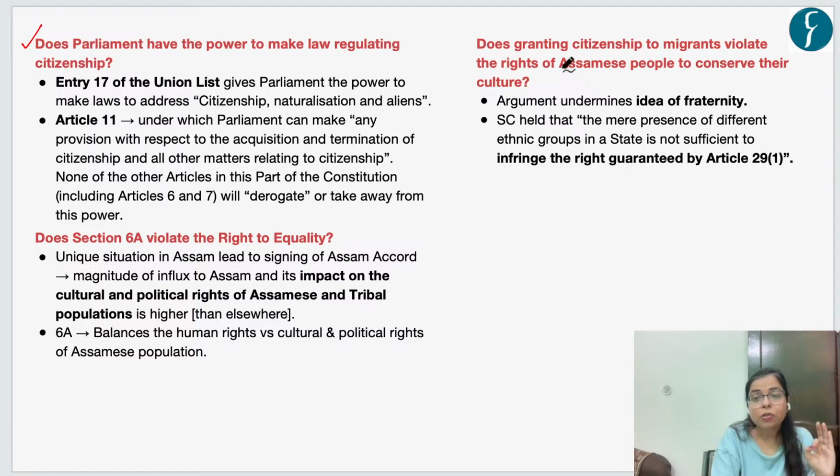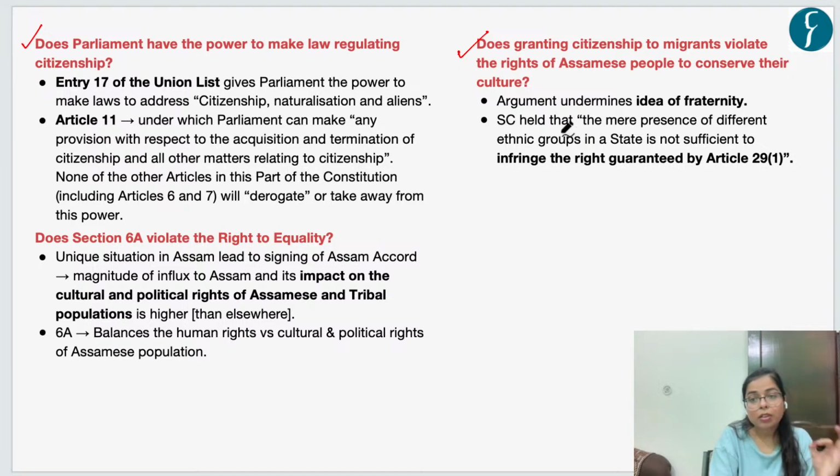And on the third question, that does granting citizenship to migrants violate the right of Assamese people to conserve their culture? In this, the Supreme Court made a beautiful argument that this argument, that granting citizenship to migrants violates the rights of Assamese people, undermines the idea of fraternity. See, fraternity is a word which is present in the Indian Preamble, right? And fraternity means a sense of brotherhood, a sense of emotional attachment to one's country and one's people, right?